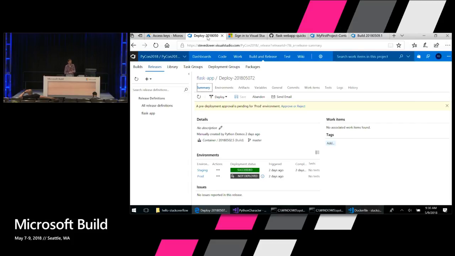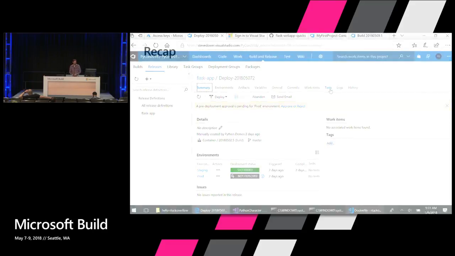Another neat thing that you can do with VSTS, I'm just jumping to a more completed version of this, is you can actually set up staging and production slots. And you can see here that the staging slot in this particular setup has succeeded. The production image hasn't been deployed, and I actually have the ability to approve or reject that deployment from my staging environment to my production environment. So in a more real, fully featured service, you would actually set up these different staging and production environments. And you can also set this up to run the Python unit tests as well.